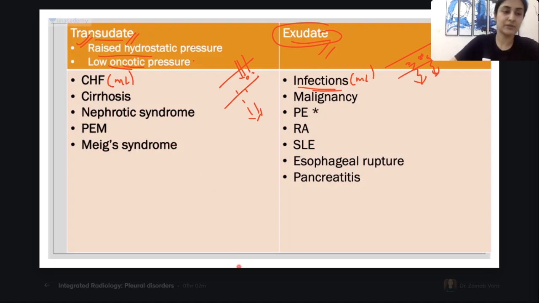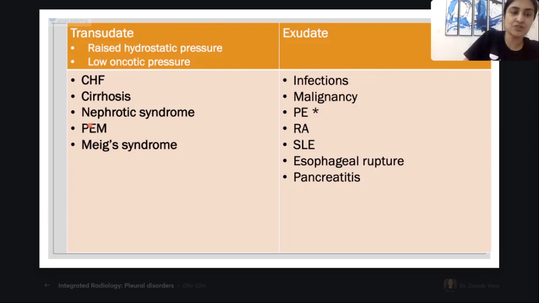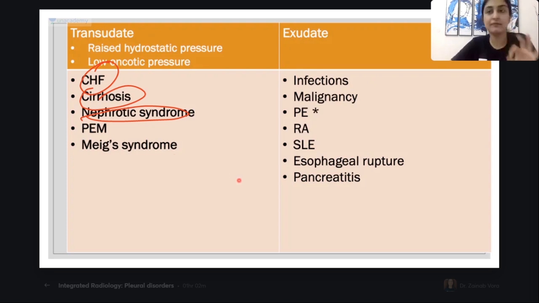Okay, so with that background, we go to the causes. Transudative, two most important causes that we have done: CHF. After that, we have cirrhosis, again the same funda of low oncotic pressure. Nephrotic syndrome, again the same, low oncotic pressure. Protein energy malnutrition, again, do you agree? Low oncotic pressure. And then the most important thing, an idiopathic type where you don't know why this transudative effusion is occurring, is called Meigs syndrome.